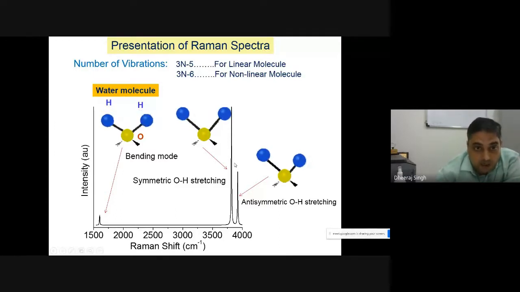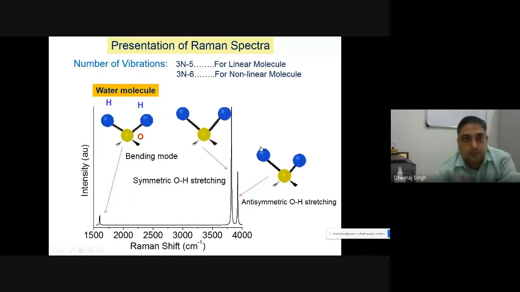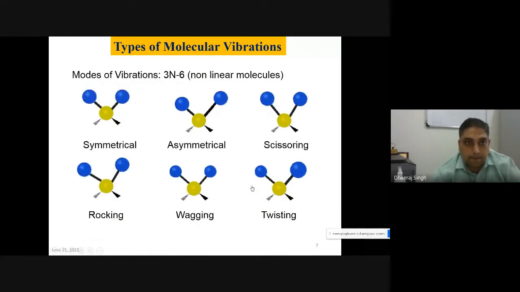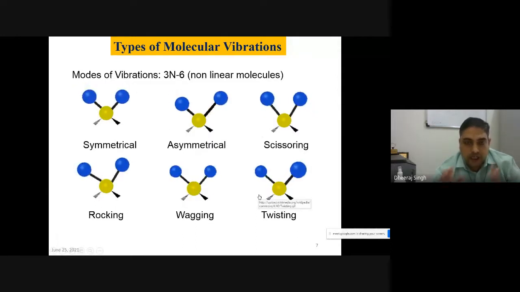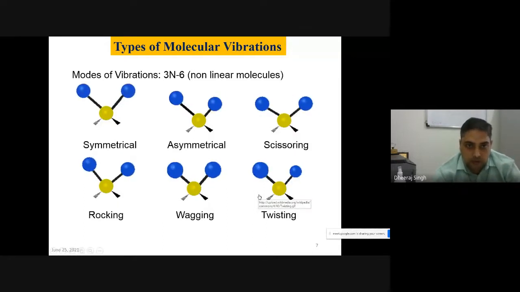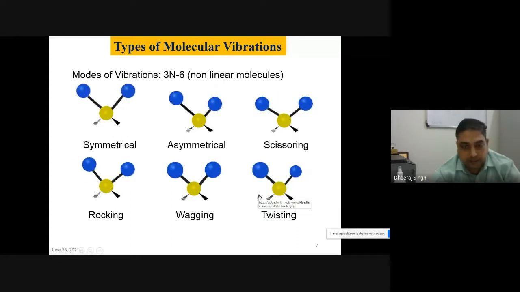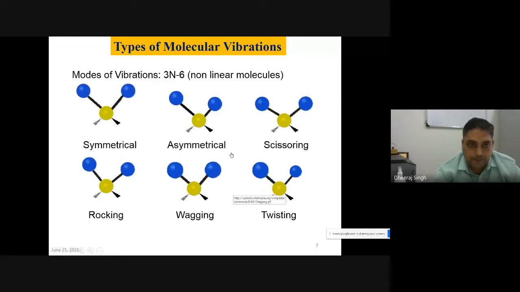If your water molecule is not pure, then this peak will change according to the situation, for example how the water molecule is contaminated by mercury or any local environment. So this is Raman spectroscopy, whatever you are getting in terms of peak position. There are other modes like symmetric, antisymmetric, scissoring, rocking, wagging, twisting. Every molecule, whether larger or smaller, like DNA or protein, has these types of vibrations. You have to assign that particular vibration, and every vibration has a unique frequency, which you can obtain in your Raman spectra.